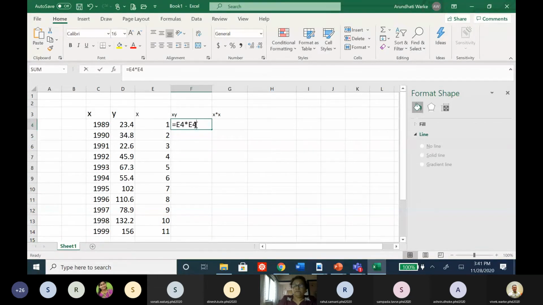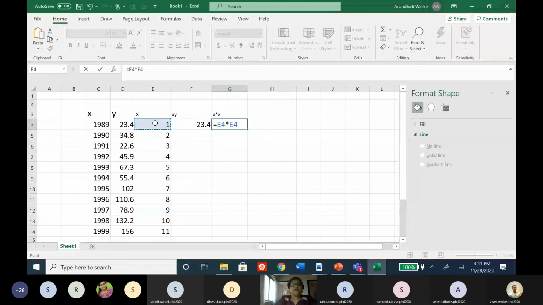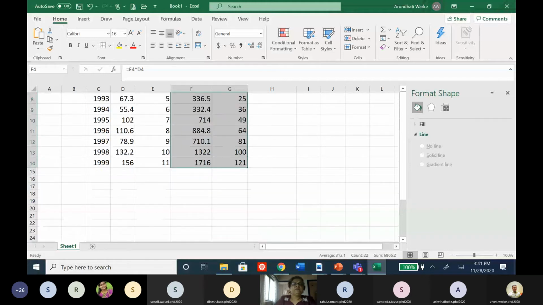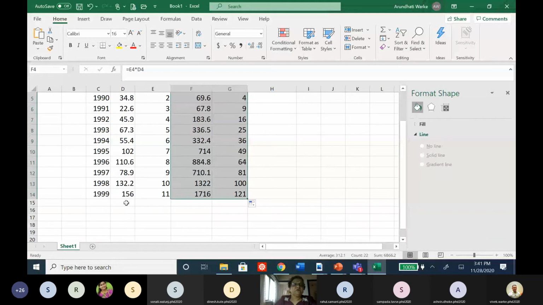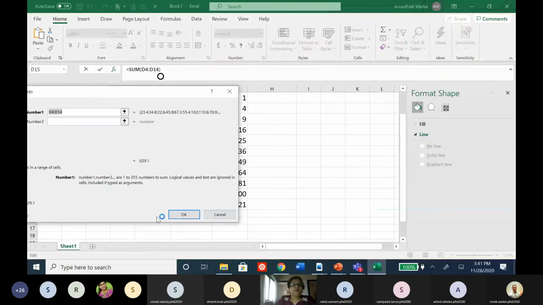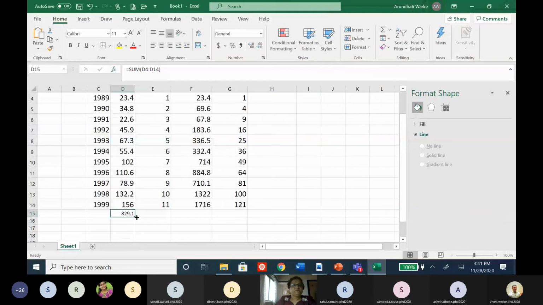Oh, sorry. This is X into Y. This cell into Y cell. And this cell is X into X. So this is equal to this cell into this cell itself. Okay, this way you can calculate. And when you select it and drop down, it will automatically give you all the values calculated. Now these are the values. Then we need to find the sum of all these 4 columns except years. So the sum of 4 columns, you can calculate with the help of Excel again. This is the sum of columns. This I am getting.